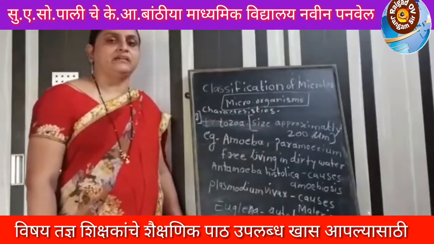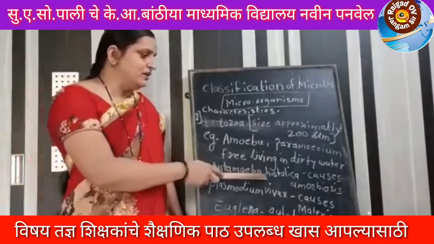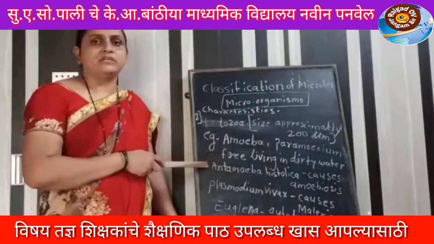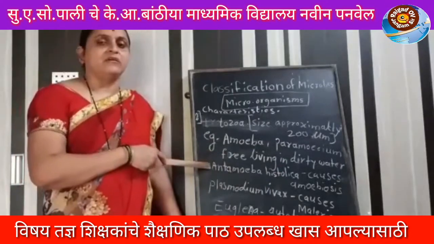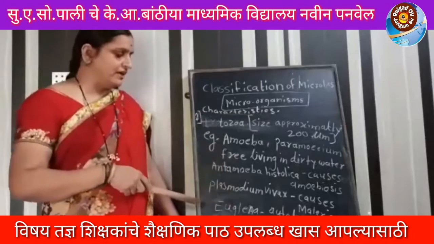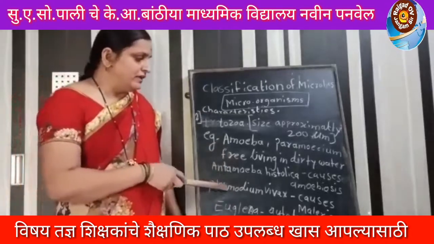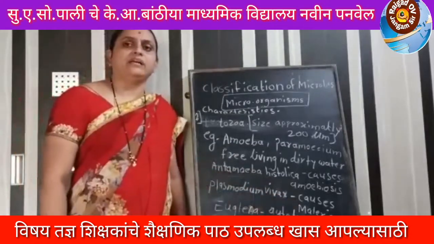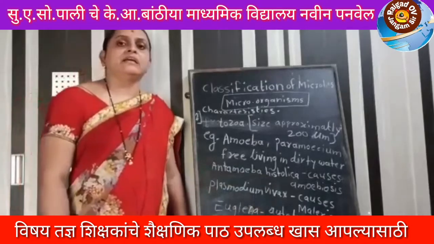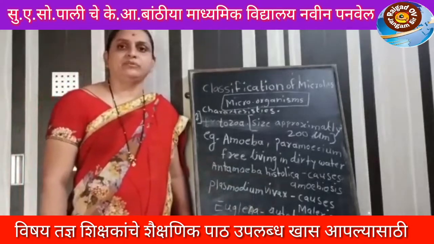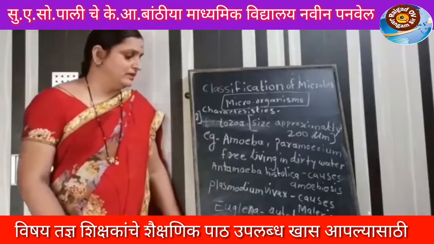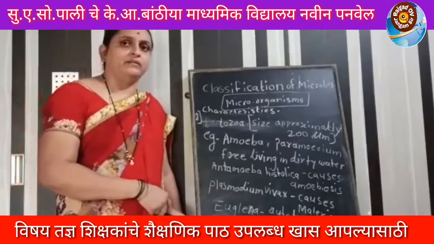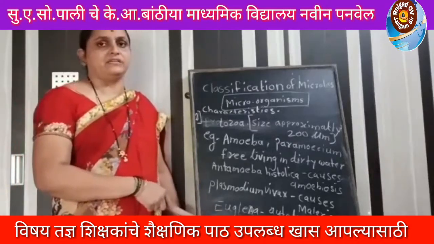The examples are amoeba and paramecium. They live freely in dirty water. Entamoeba histolytica causes amoebiasis. These are pathogenic. Pathogenic means they cause disease because they live inside other living organisms. Plasmodium vivax also causes malaria. Then Euglena is autotrophic. In Euglena, the eukaryotic cell has chloroplast and it produces its own food itself. So it does not harm any other living organism because it does not depend on other organisms for food.